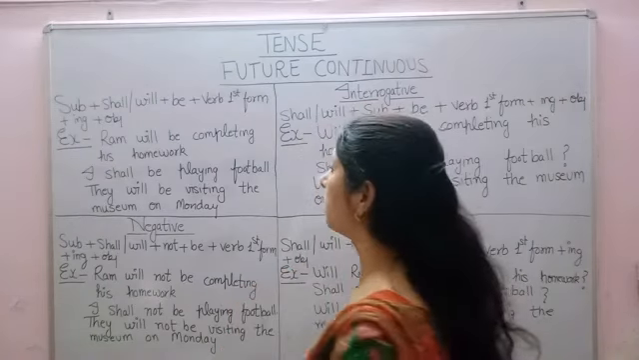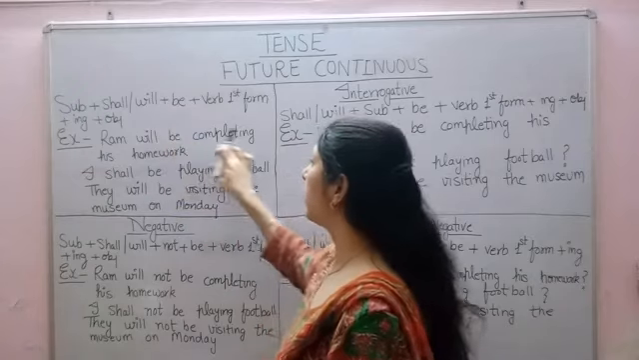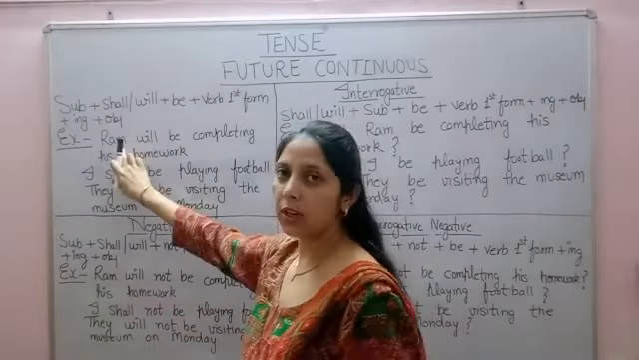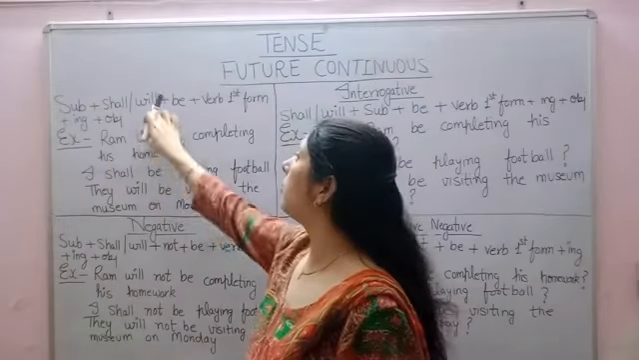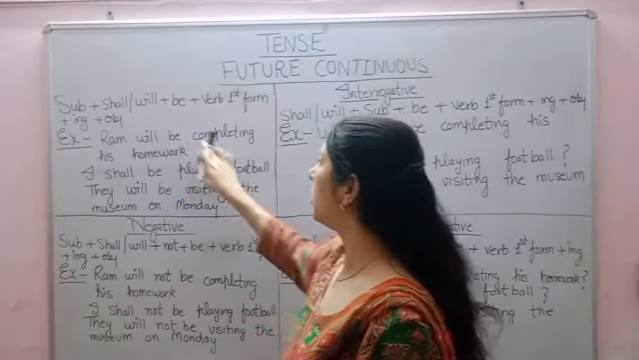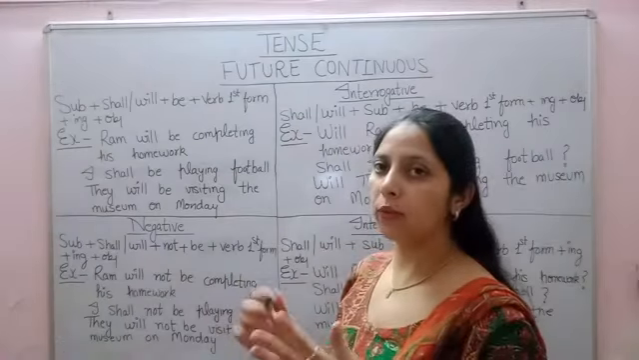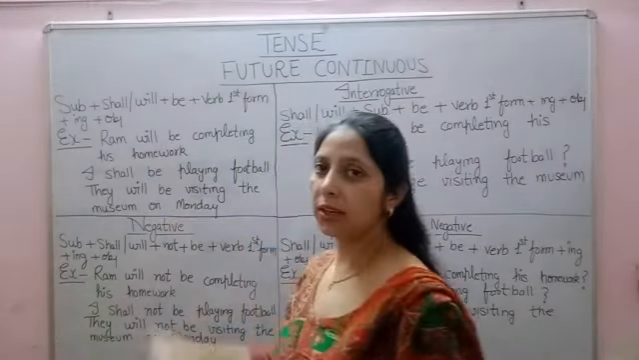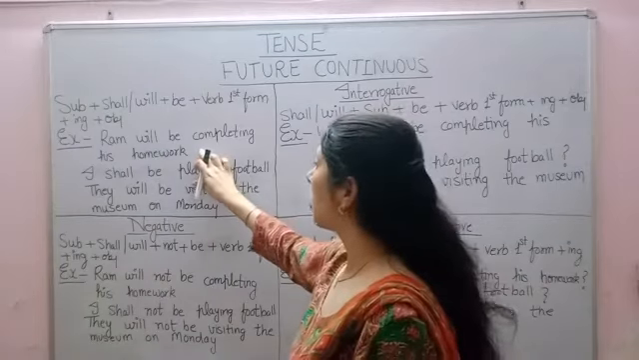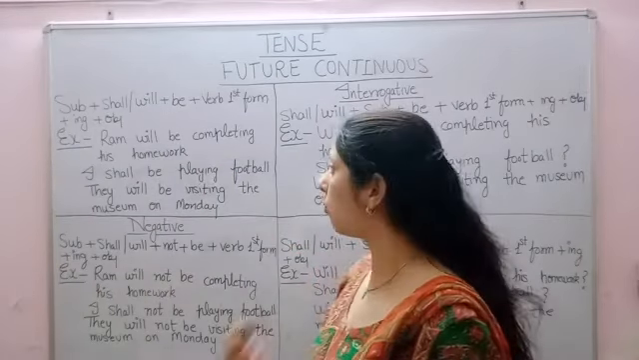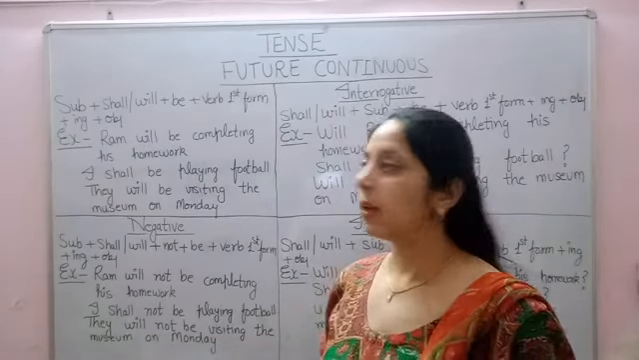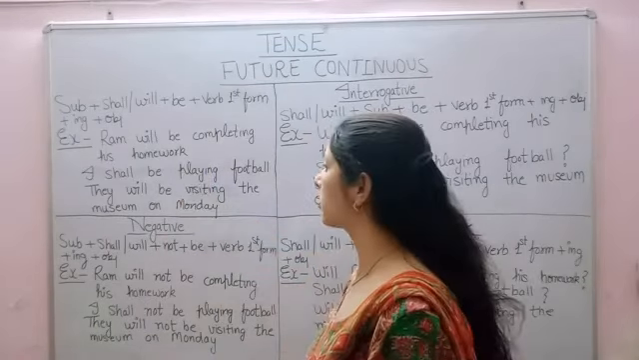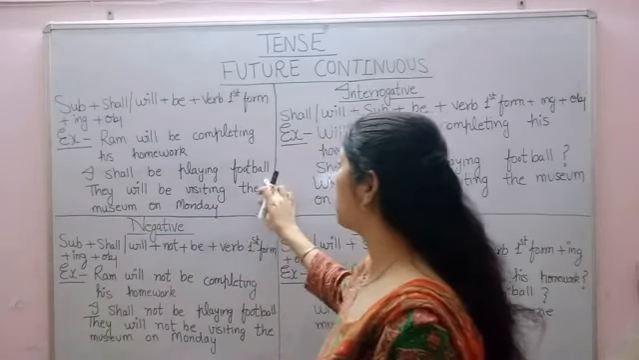For example, Ram will be completing his homework. Here Ram is the subject, Ram is a noun. Here will is as it is, be completing is the verb first form with ing. His homework is the object here because it is answering the question what will Ram be completing. The answer is his homework.